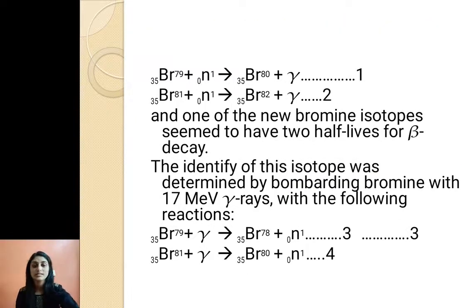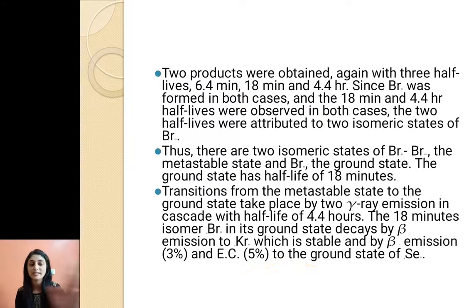So these are the reactions. Bromine 79 bombarded with a neutron gives Br-80 plus gamma radiation. Bromine 81 bombarded with a neutron gives Br-82 plus gamma radiation. One of the new bromine isotopes seemed to have 2 half-lives for beta decay. To identify this isotope, we bombarded the bromine isotopes with gamma rays and got Br-78 plus neutron and Br-80 plus neutron. So in both these reactions we are getting Br-80.